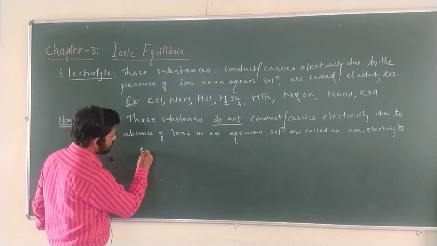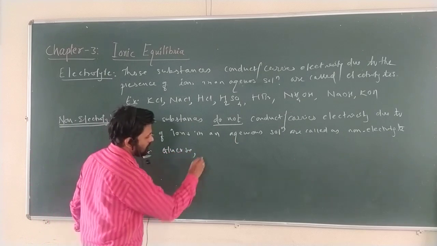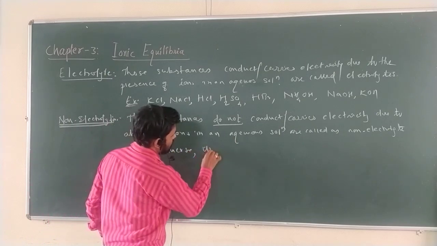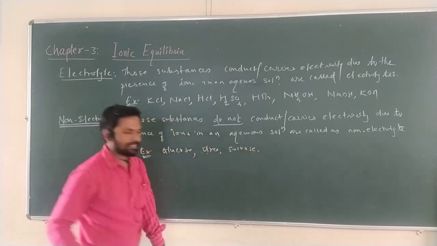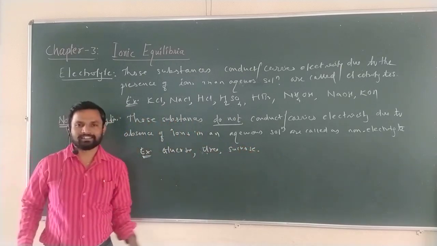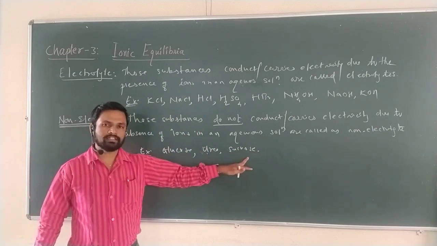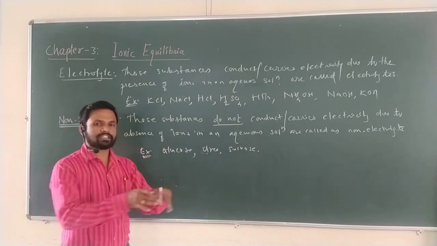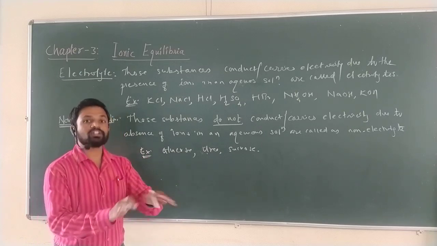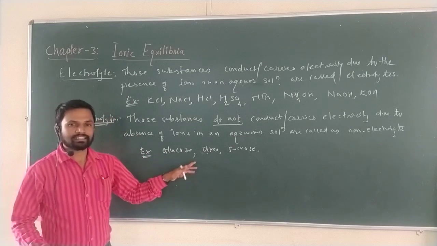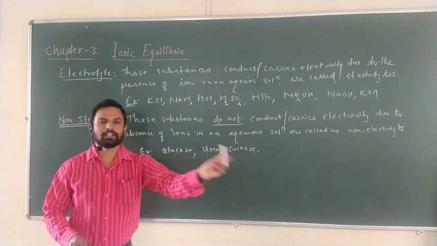Example, glucose. See, the molecule is glucose, always remember. Glucose, urea, sucrose. These are molecules that never form ions. Whether it is a glucose molecule, urea or sucrose, after dissociating or splitting in water they never form ions. They never form ions. They form a single molecule of glucose. If it is dissociated, they form one molecule.